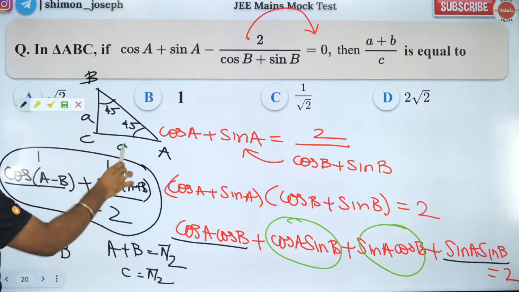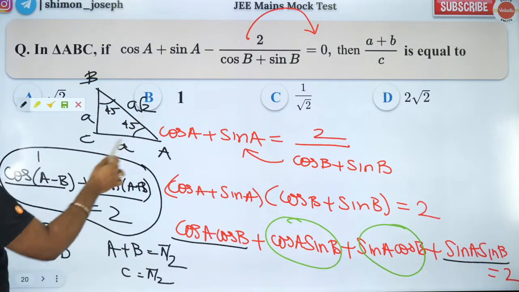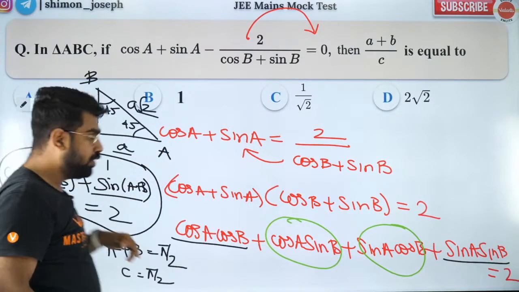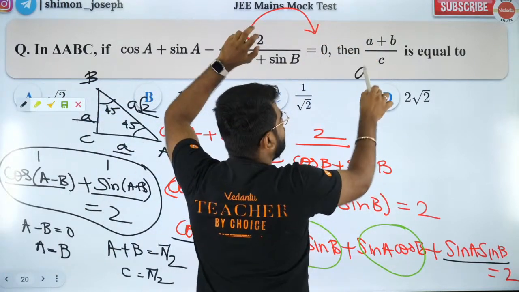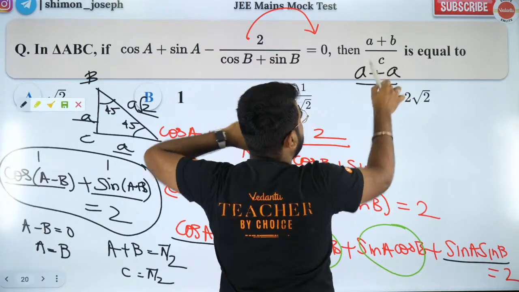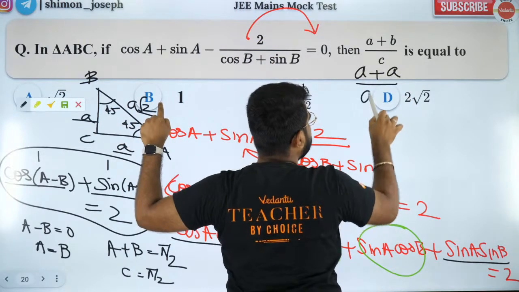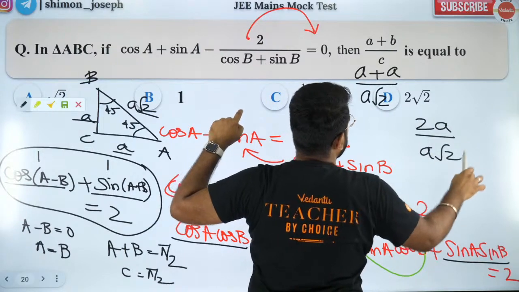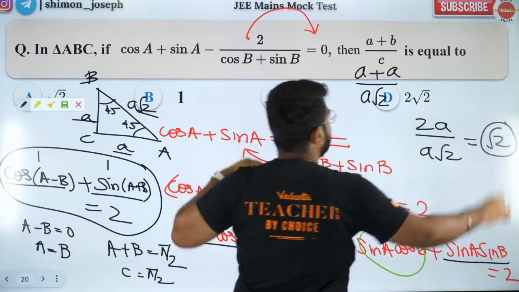So the sides will be A, A, and A root 2. These are the three sides of your triangle. So what is A plus B? A plus B is A plus A divided by C, where C is the hypotenuse. So C is A root 2. So I'll have 2A by A root 2. So the answer is just root 2.